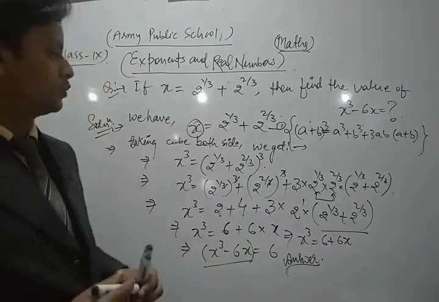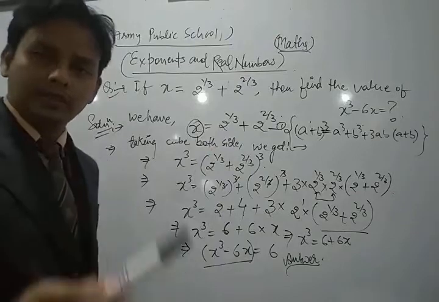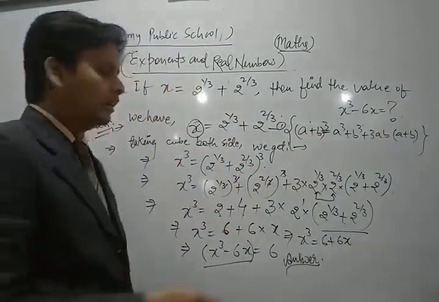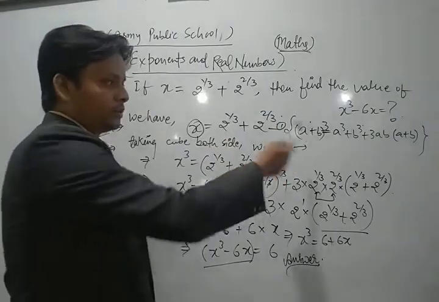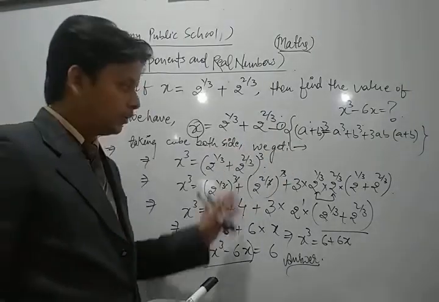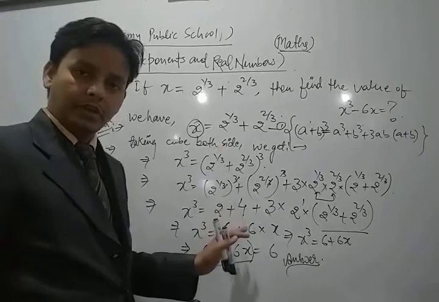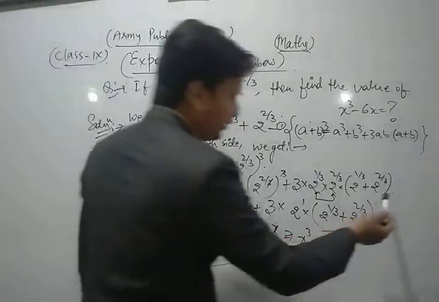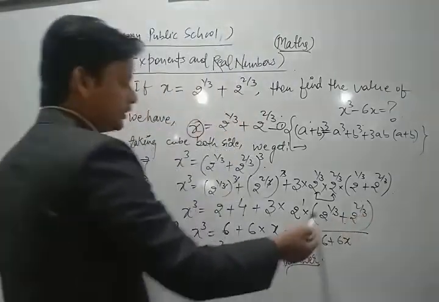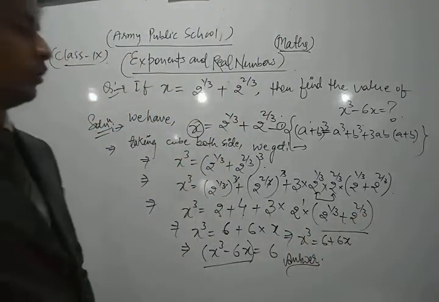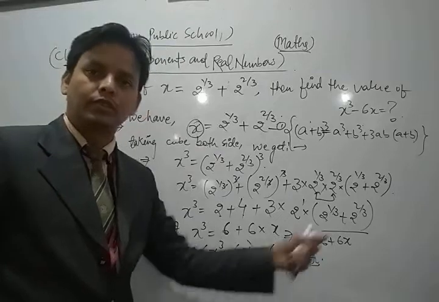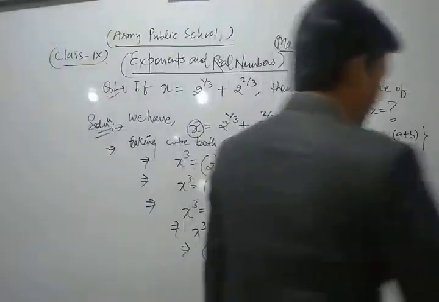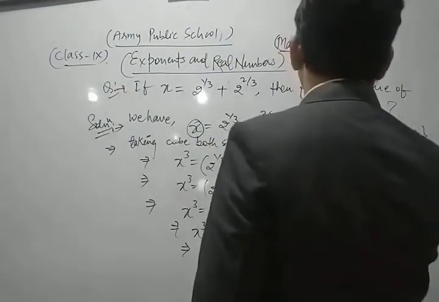Let's see once more. First of all, we have the relation, and we just find the value of x cube minus 6x. So now we take cube on both sides. Now we apply the identity (a plus b) whole cube, expand it, and after simplifying we get that expression. Now here we use equation 1, and put the value of this expression. Now transferring 6x to the left hand side, we get the required solution. Now we take and solve some other important questions based on this topic.